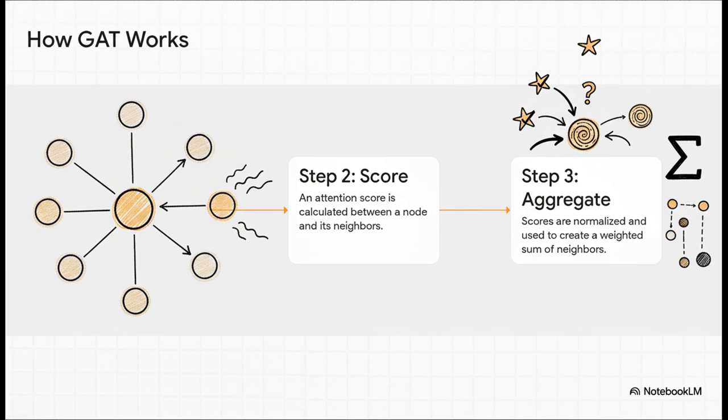Well, to put it simply, for any node you pick, it would look at each of its neighbors and basically calculate an attention score, a number that says, how important are you to me? Then it just creates an updated picture of itself based on a weighted sum. The whole idea was that it could learn a totally unique importance weight for every single connection in the graph.